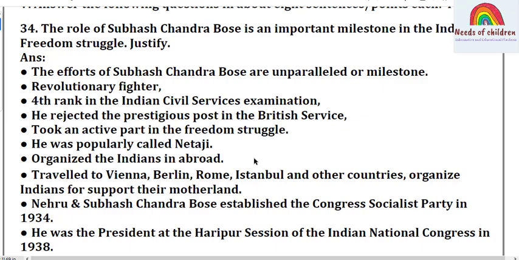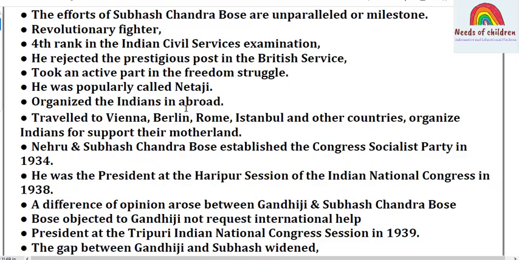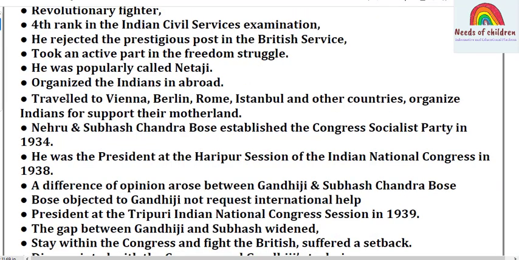The efforts of Subhash Chandra Bose are unparalleled, a milestone. Revolutionary fighter, 4th rank in the Indian civil service examination. He rejected the prestigious post in the British service and took an active part in the freedom struggle. He was popularly called Netaji.